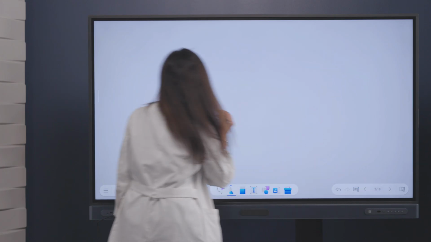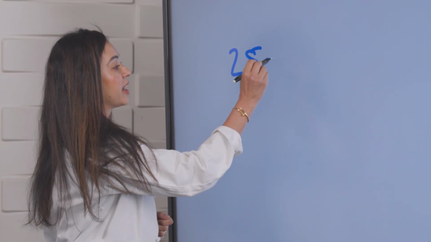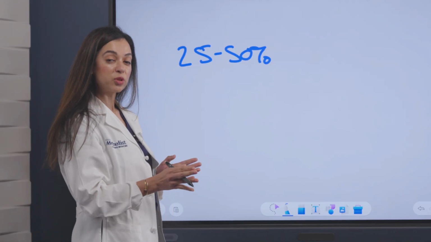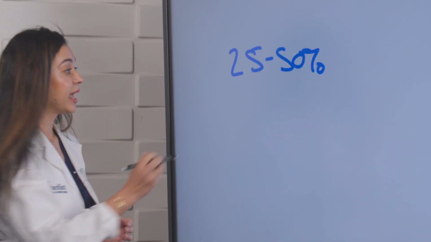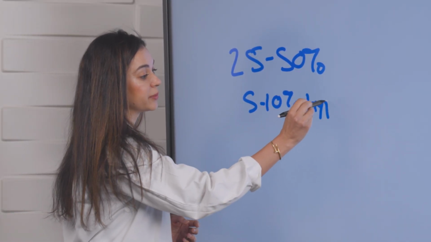So who gets this disease? Patients who typically are affected are going to have Graves' disease. Up to 25 to 50% of patients with Graves' disease can develop this condition. Patients who are hypothyroid or euthyroid can still get the condition, but it's less commonly seen. And 5 to 10% of the time, patients can be hypo or euthyroid.